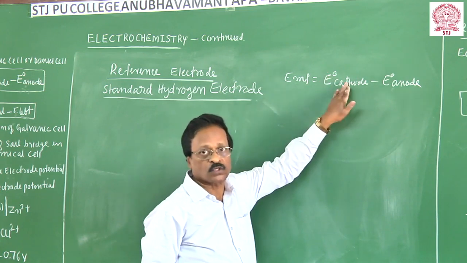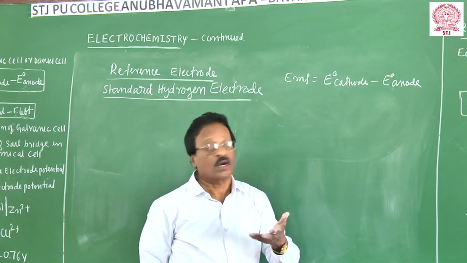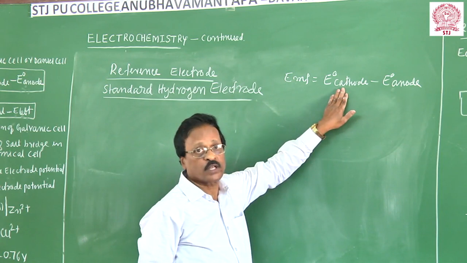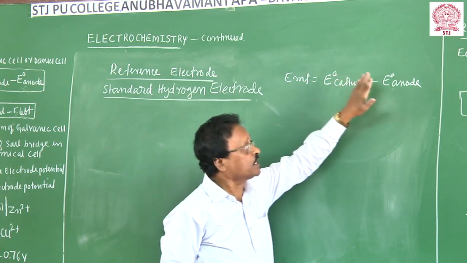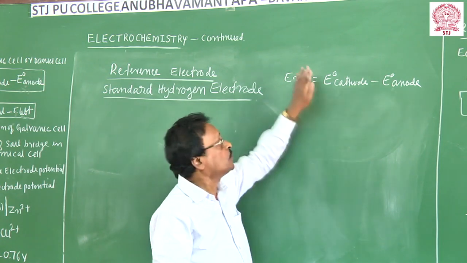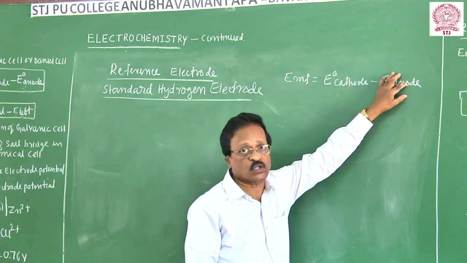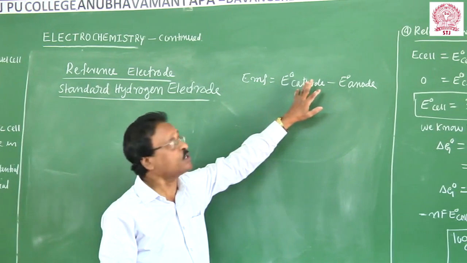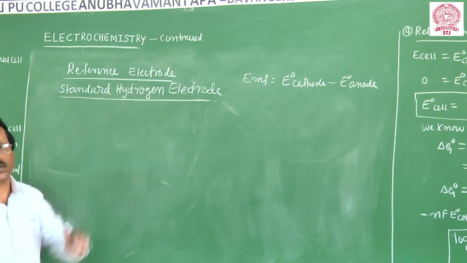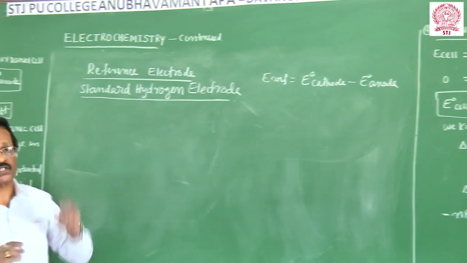So to measure the unknown potential, we require another electrode of known potential. That is called the reference electrode. The electrode whose potential is to be determined is clubbed with one standard electrode of known potential. It forms one electrochemical cell. So measure the EMF experimentally. I know the EMF value. I know this standard potential. So this unknown electrode potential can be measured. The second electrode of known potential is called the reference electrode. Very commonly, the standard hydrogen electrode is used as a reference electrode.